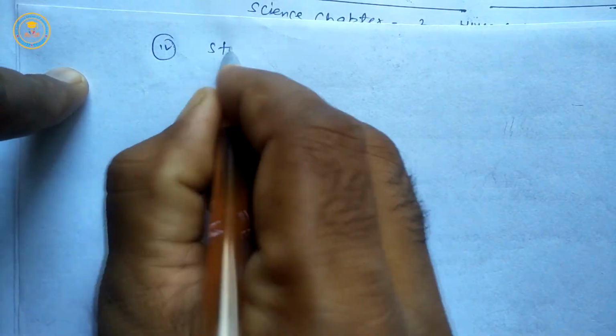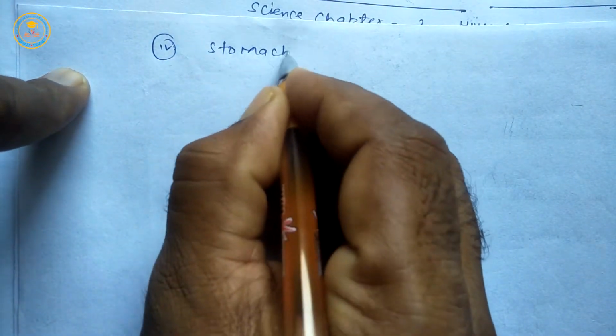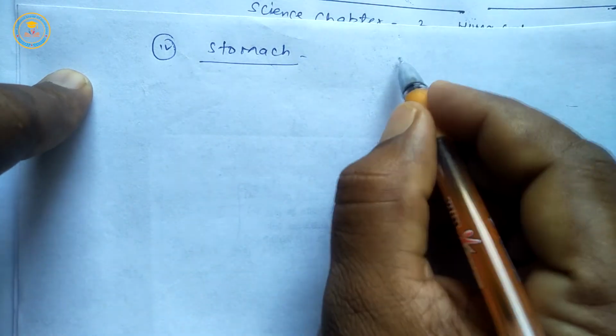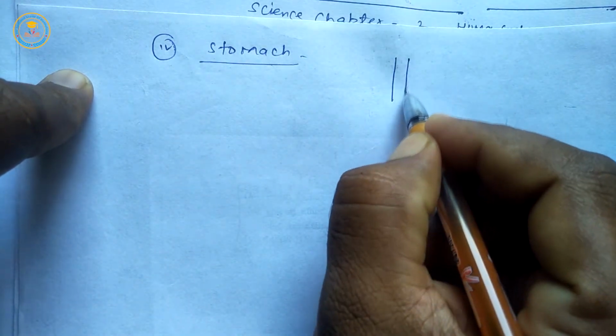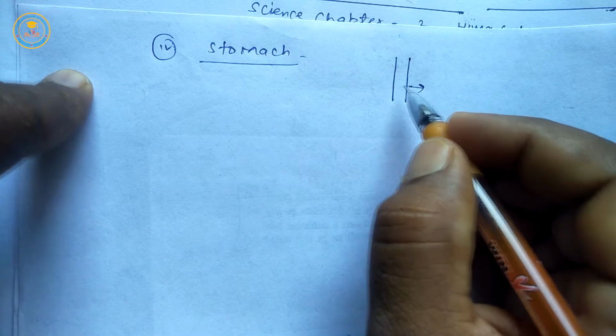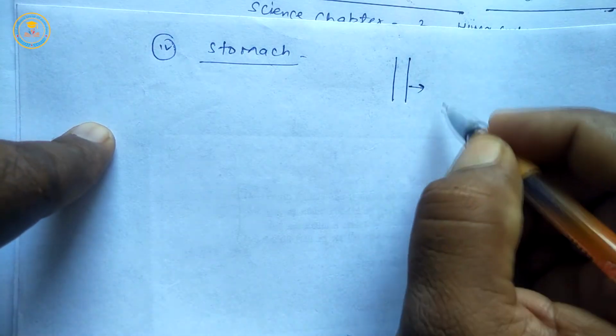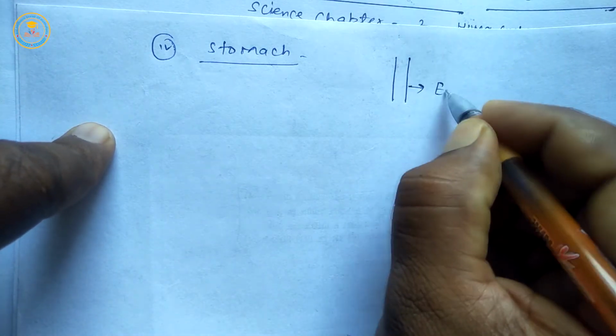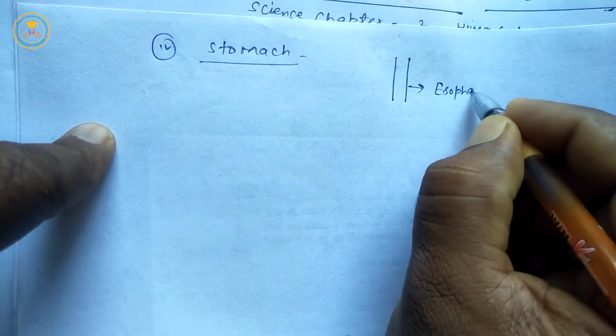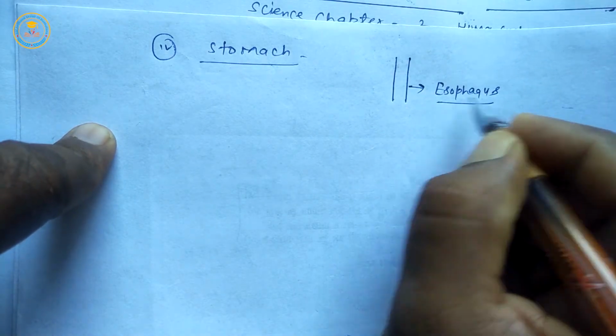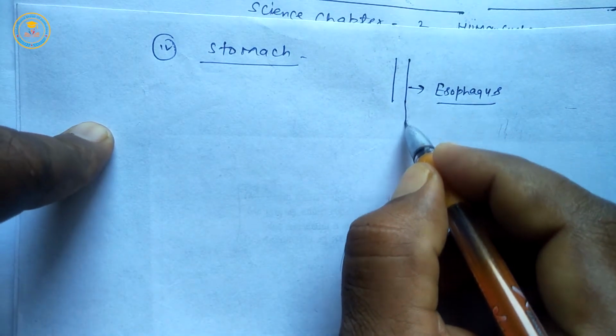Next part is stomach. Students, it is a part of alimentary canal. First, I draw a figure of the stomach part. First is esophagus. It is a narrow tube-like structure.